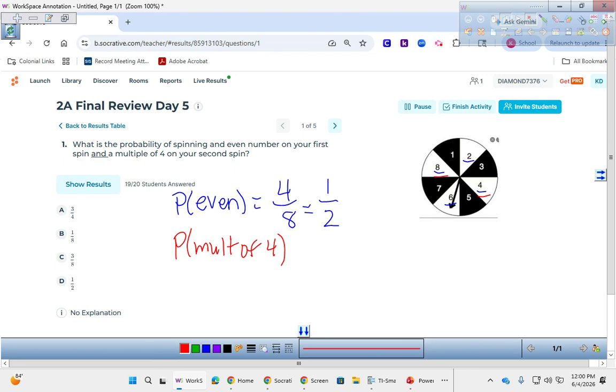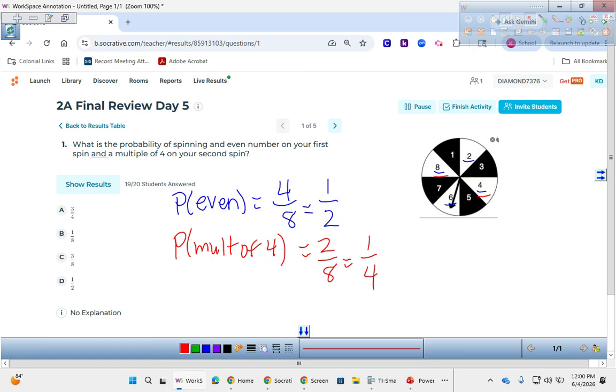and 12, and 16, and 20, and 24. But on our wheel, there are only 2 of them, 4 and 8. I could see why you think that is an overlap, because I highlighted them in 2 colors, but it's not an overlap because it's not an "or" problem. Both of these things are going to happen. So it's 2 out of 8, which reduces to 1/4.